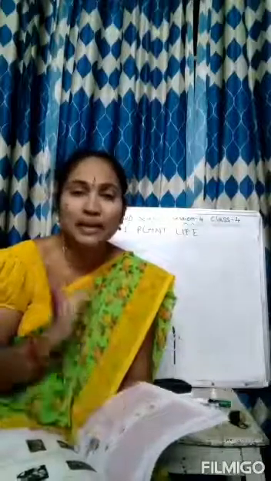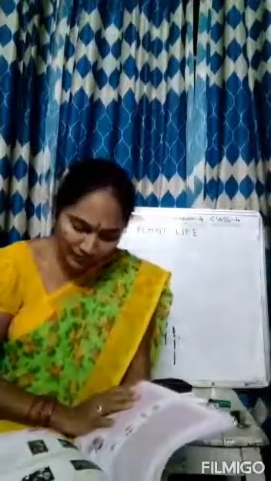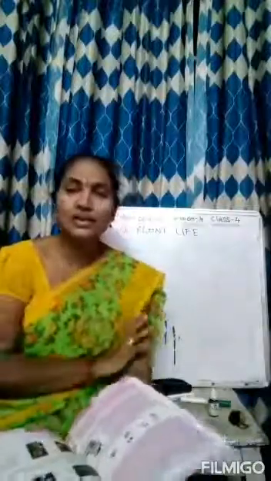It contains the biggest flower and it is a parasite. Now here they have given a Venus flytrap plant picture. You can see in this picture two, this one and this one. These two plants are called insectivorous plants. That means they feed on the insects. That means they eat the insects.